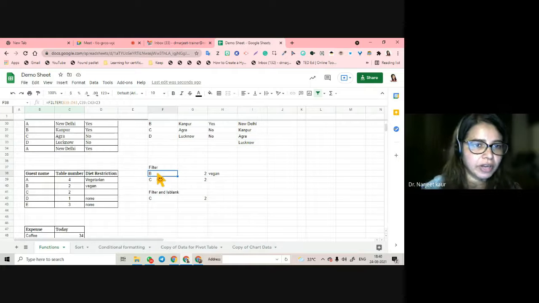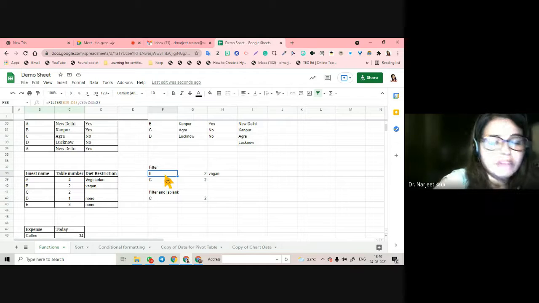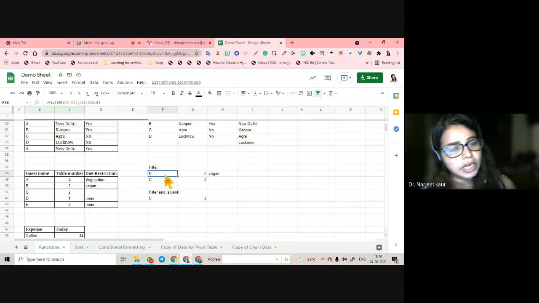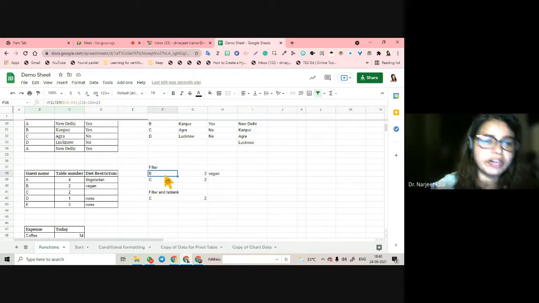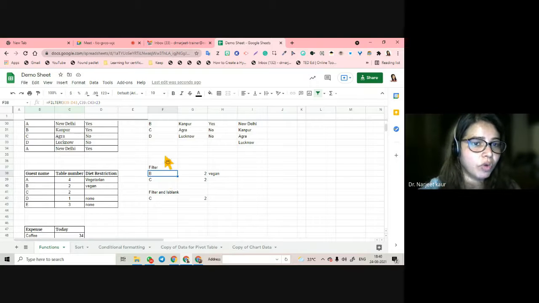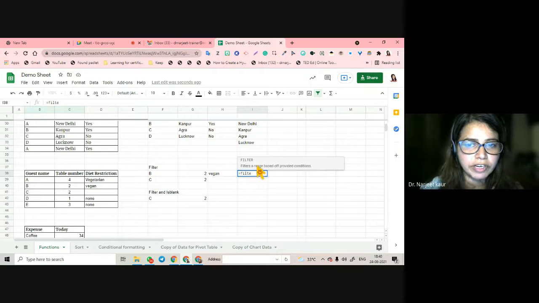Now filtering. How does filter work? Filtering means you can filter out the filtering है ना, मैंने खुद ही करा है. हाँ, ठीक है. Filter function is there. Filtering means filtering out the unique data or filtering out the repeated data or filtering out the blank data. You can filter data any ways that you want, right? So how does filter work? I'm going to put a plus. Filter. The filter will pop up.